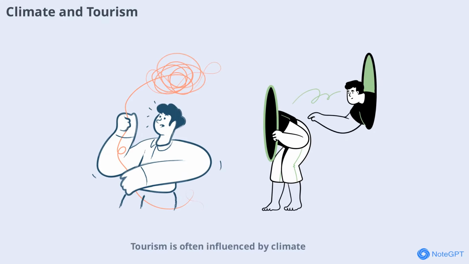Tourism is often influenced by climate. People travel to warm beaches in winter or cool mountains in summer. Understanding the climate of a destination helps travelers choose the best time to visit and plan their activities accordingly.